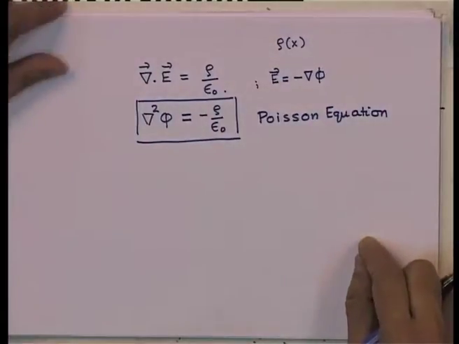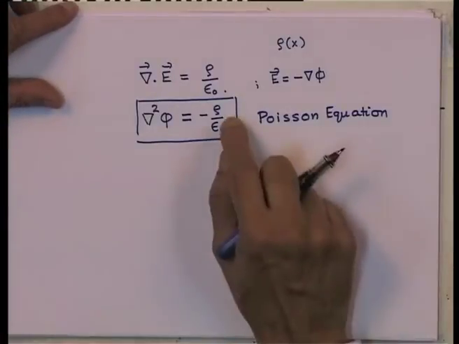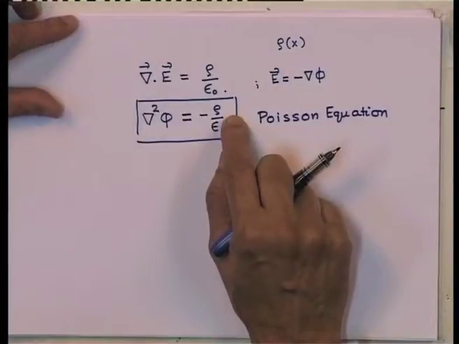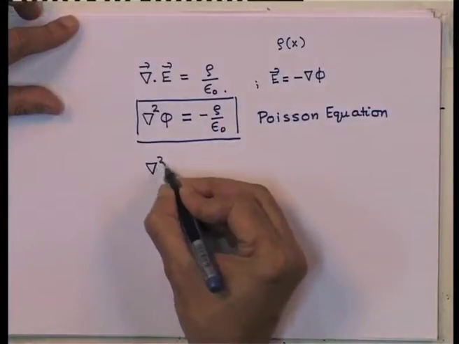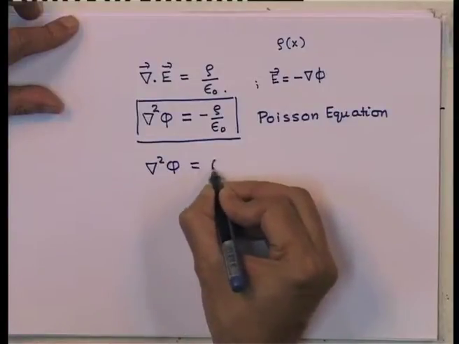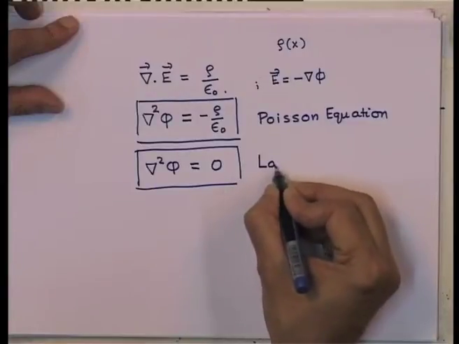Now, supposing I have a region of space in which there are no sources of charge, in which case of course this rho becomes equal to 0, and my equation then becomes del square phi is equal to 0, which is known as the Laplace equation.